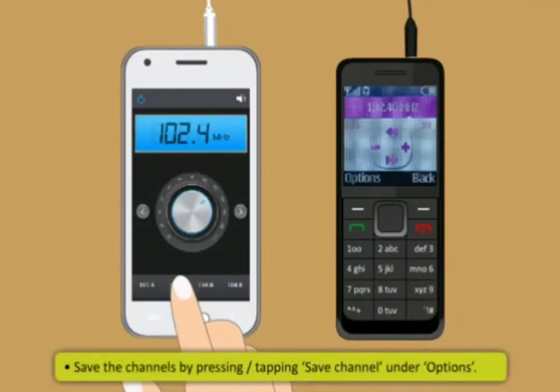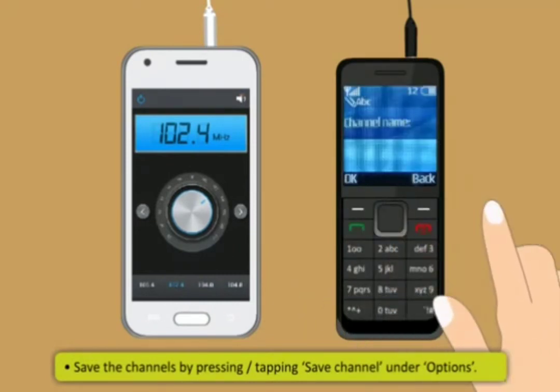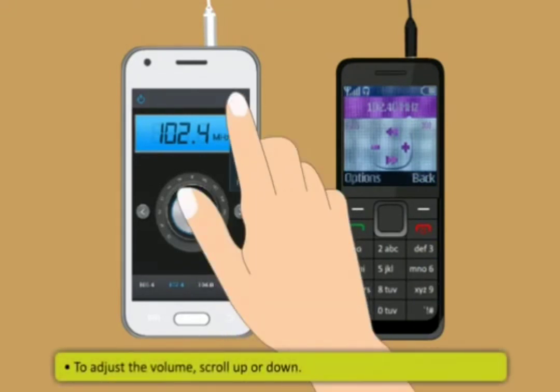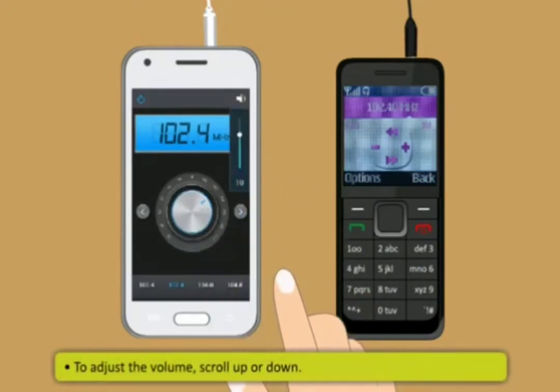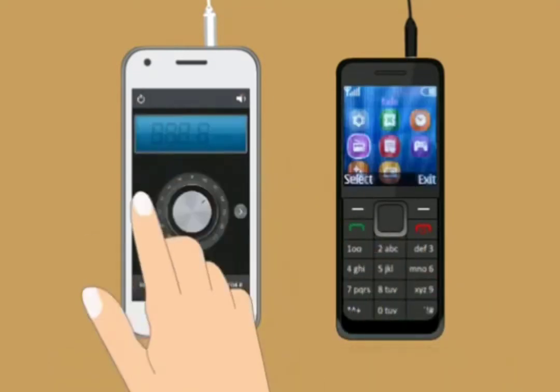Save the channels by pressing or tapping Save Channel under Options. Then adjust the volume, scroll up or down. To turn the radio off, press or tap Options and then Switch Off.